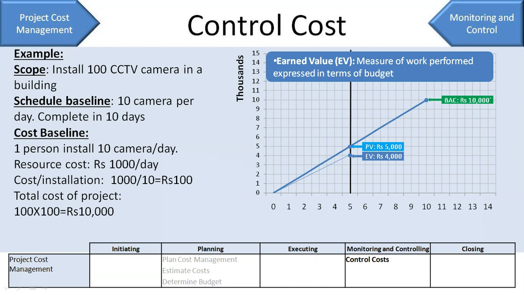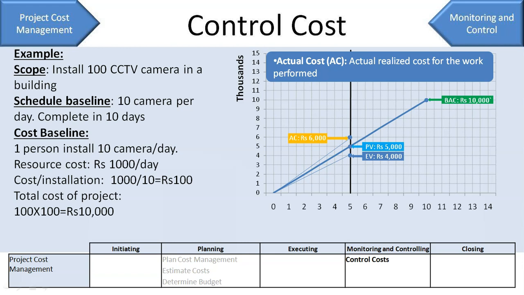Right? Now, the other thing is, we'll find out the actual cost. So now let's say your planned resource cost was 1,000 rupees, but instead you paid 1,200, say because of some shortage or inflation. You have to pay 1,200 instead of 1,000 rupees.